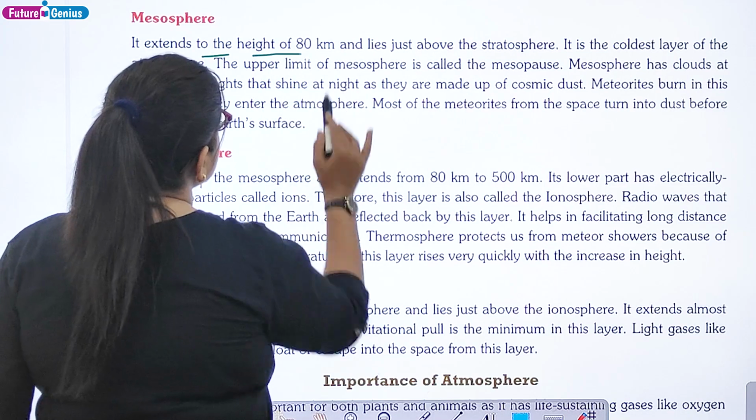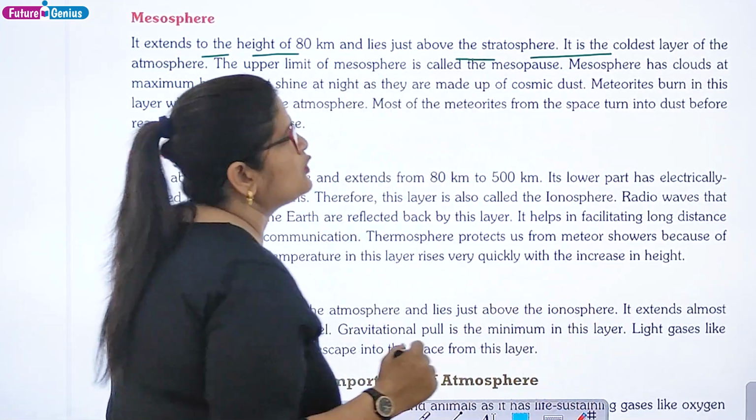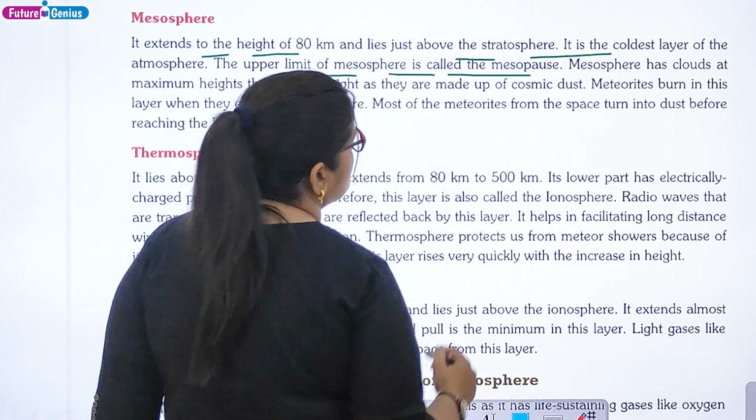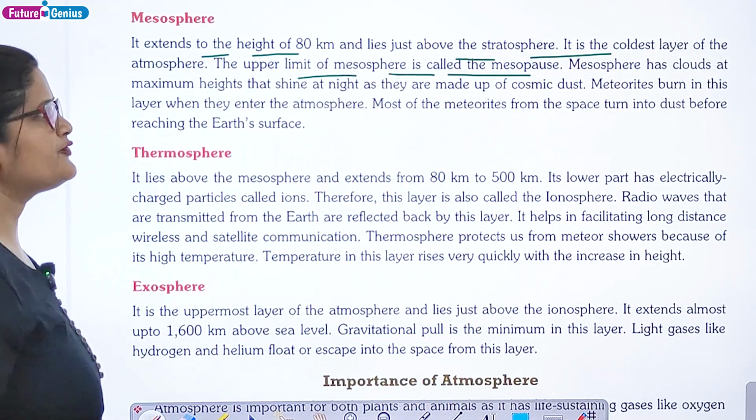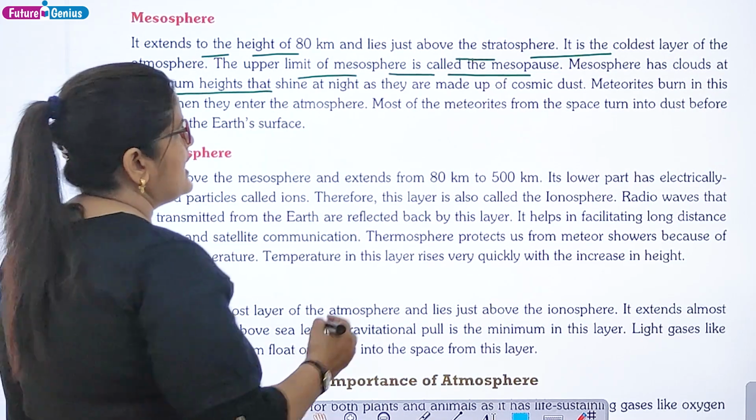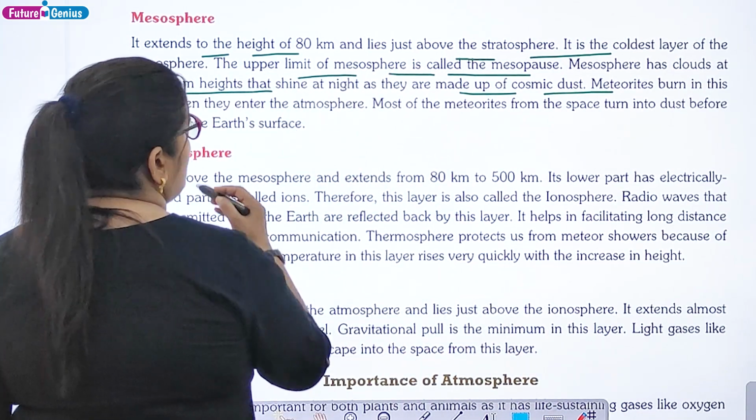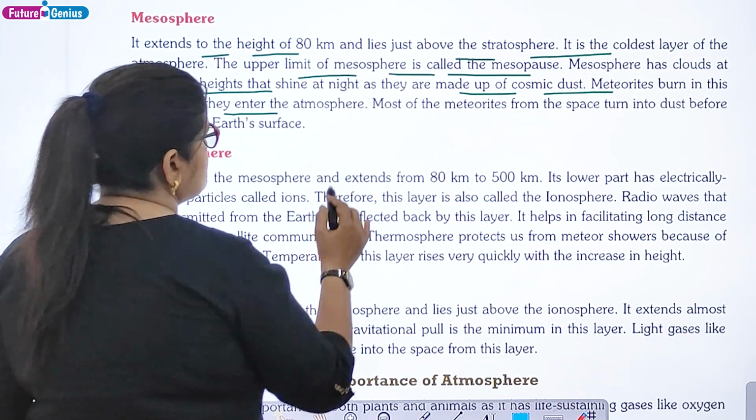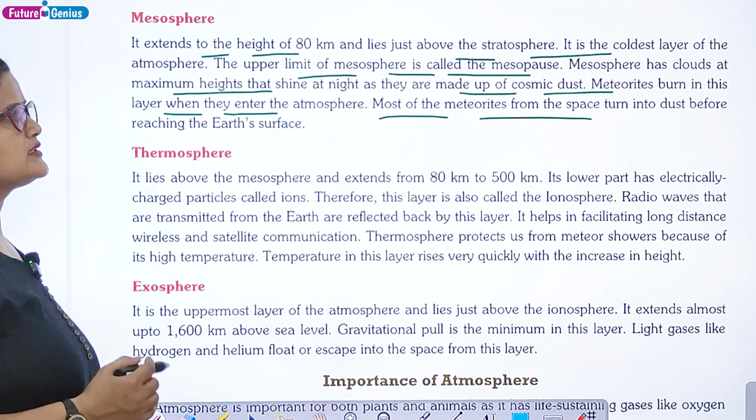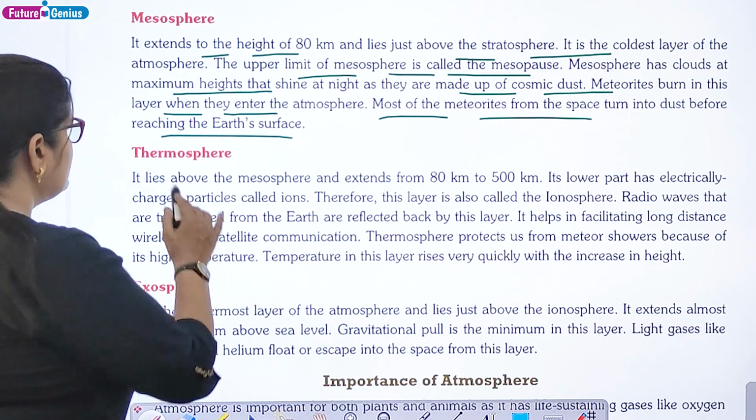Mesosphere. It extends to the height of 80 km and lies just above the stratosphere. It is the coldest layer of the atmosphere. The upper limit of mesosphere is called the mesopause. Mesosphere has clouds at maximum heights that shine at night, as they are made up of cosmic dust. Meteorites burn in this layer when they enter the atmosphere. Most of the meteorites from the space turn into dust before reaching the Earth's surface. Thermosphere.